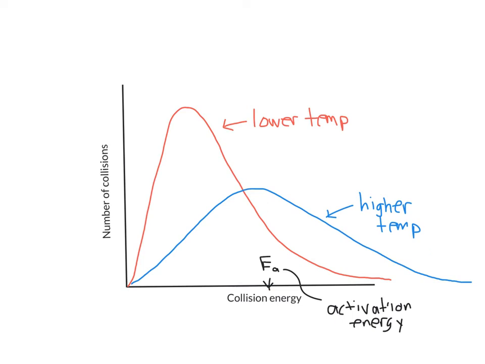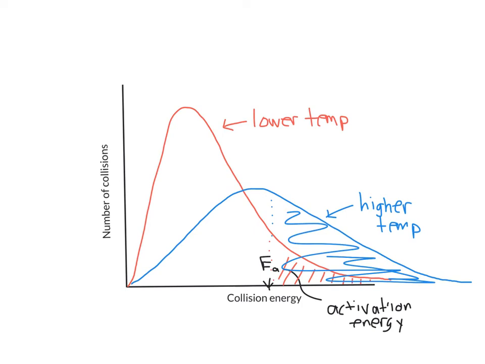And so you can see that at these lower temperatures, we only have this fraction of molecules that have enough energy to react. But if we look at a higher temperature, we now have a much larger fraction of molecules that will have enough energy to react. And so we would expect reactions to go faster at higher temperatures than they do at lower temperatures.